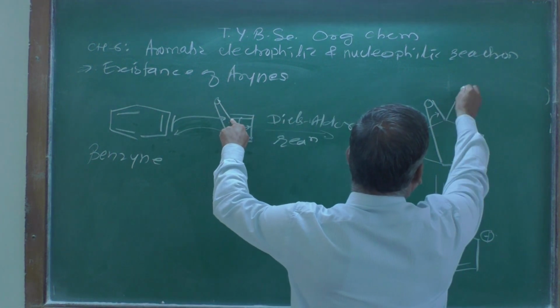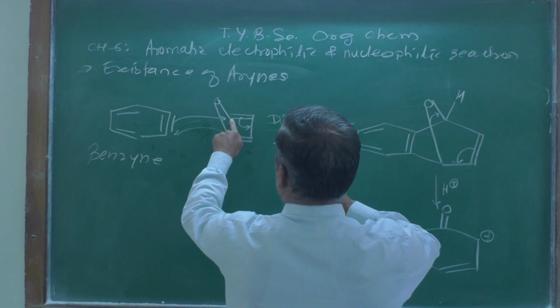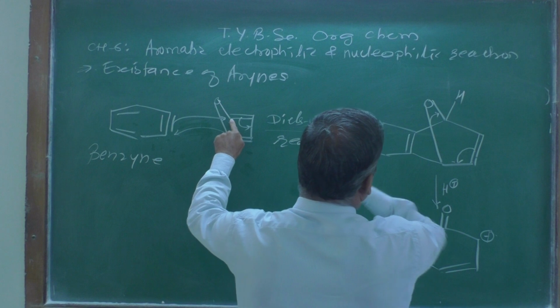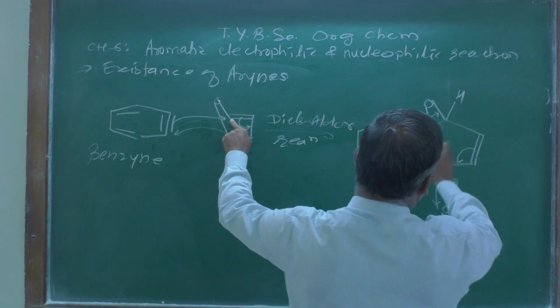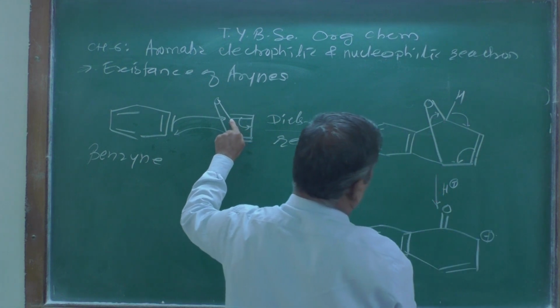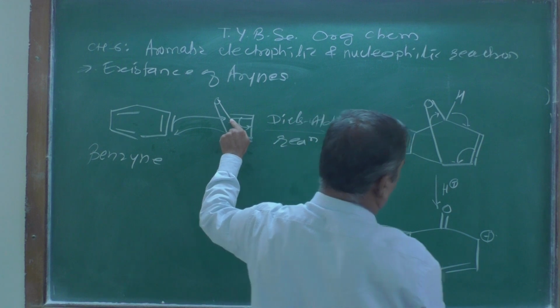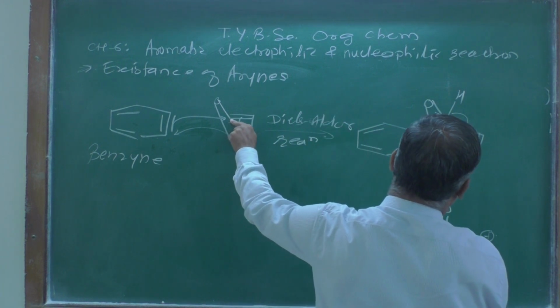Still there is a hydrogen atom, one of the hydrogen atoms, 1 2 3 4, which is lost, and now the double bond forms.